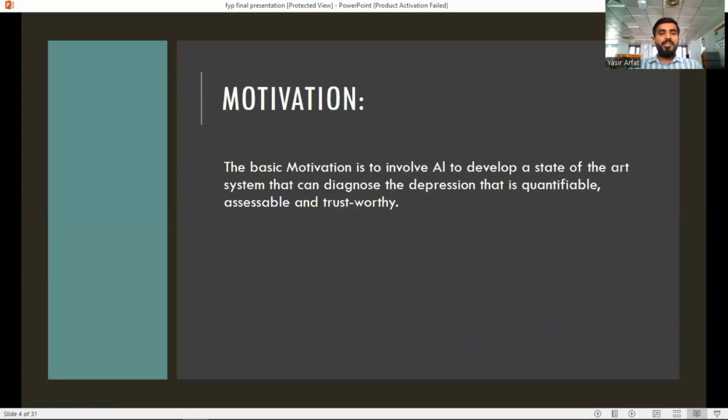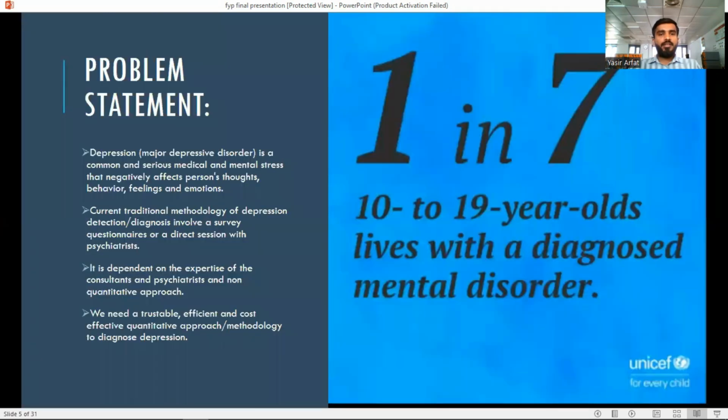Motivation. The motivation of our project is to involve AI to develop a state of the art system that can diagnose depression that is quantifiable, accessible, and trustworthy.